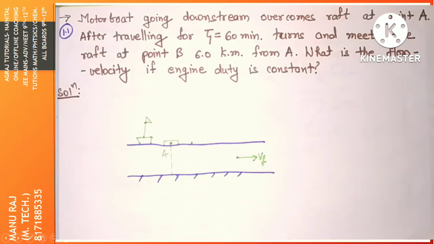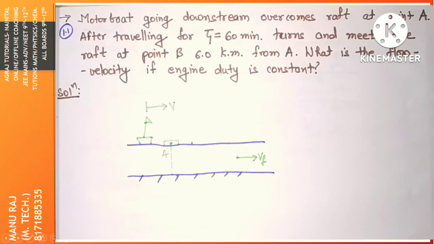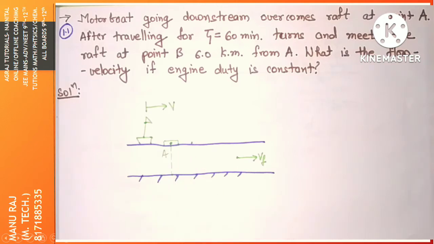Engine duty is constant means if the water is not flowing, then the boat has a fixed velocity, and that velocity, let's say, is capital V. Now if we are just observing the boat from this raft, because we are moving in the flow, we don't have any relative motion with respect to the water. So with respect to water, we are just fixed at one place.